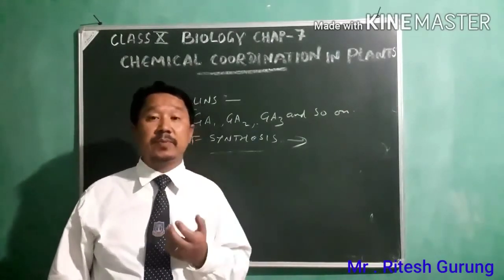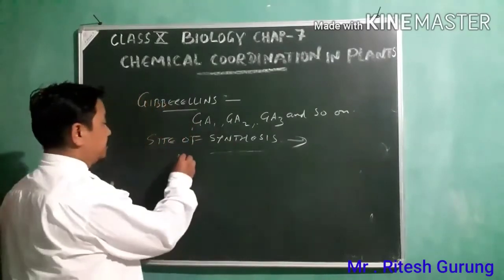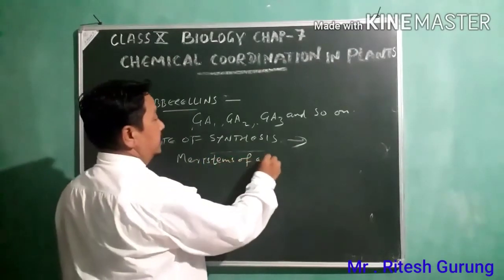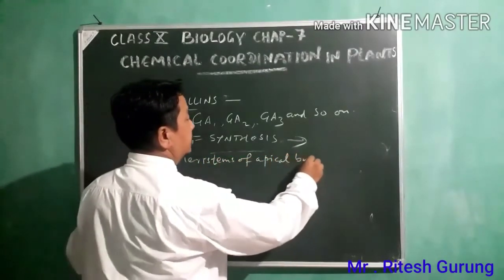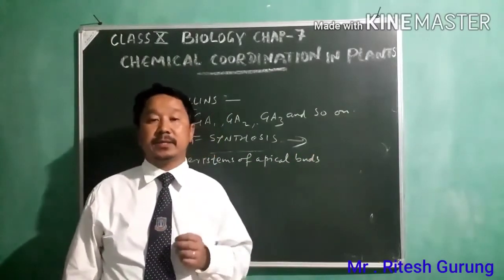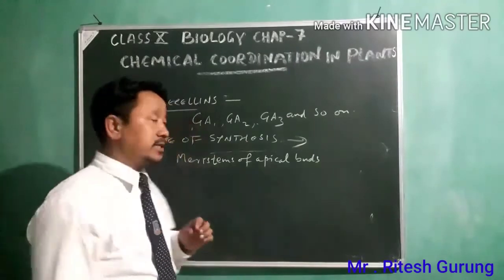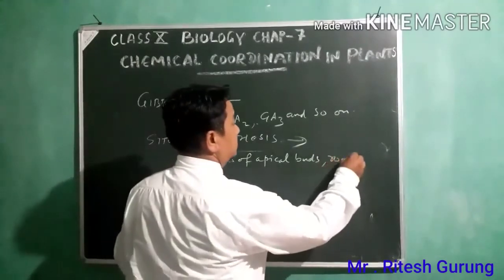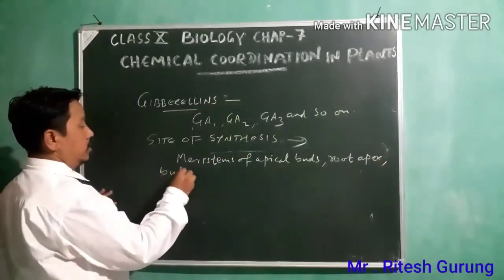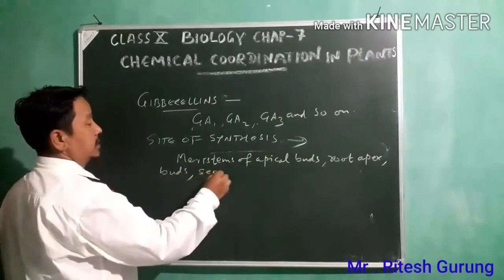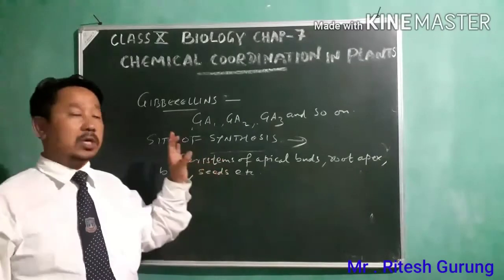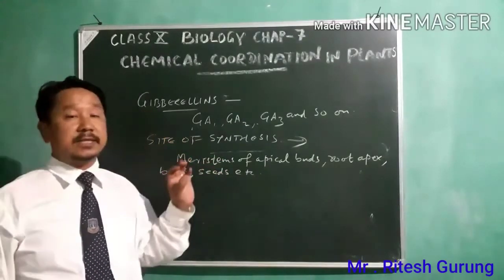That means meristems of apical buds, root apex, buds, seeds, etc. So these are the regions or places where these gibberellins are produced.